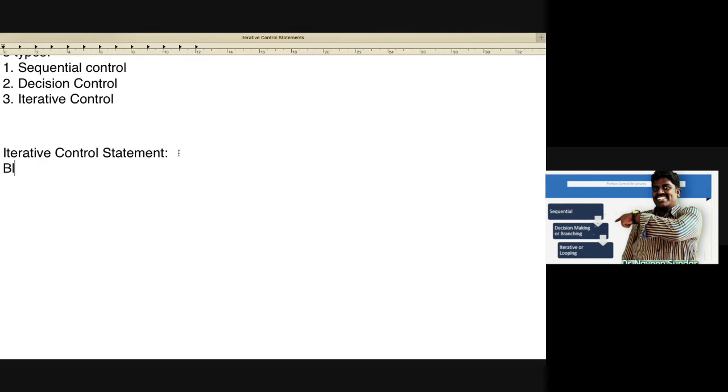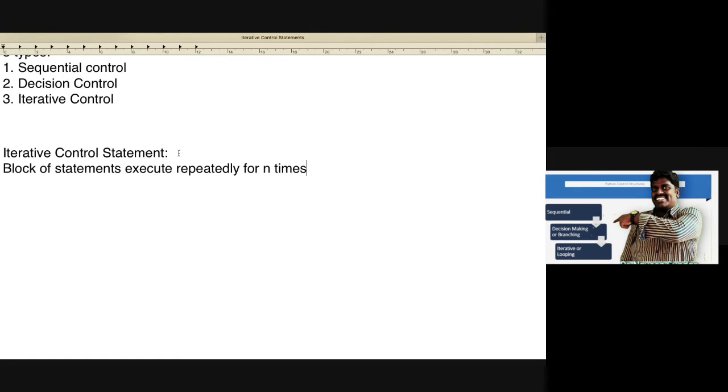Writing the definition: a block of statements used to execute repeatedly for n times. It can be 1, or 2, or 3. If it is one time, we say one iteration.